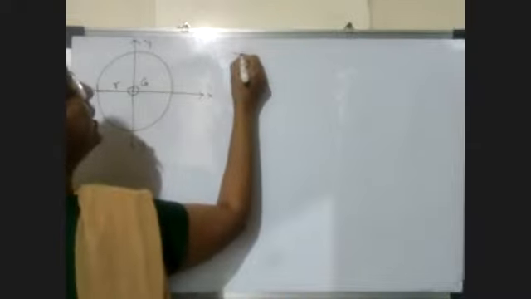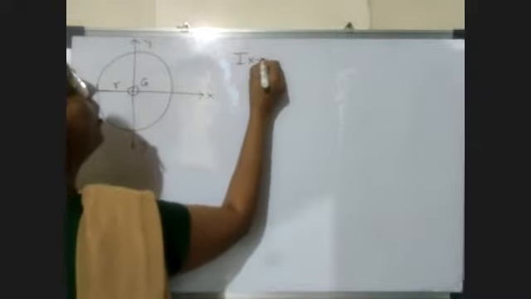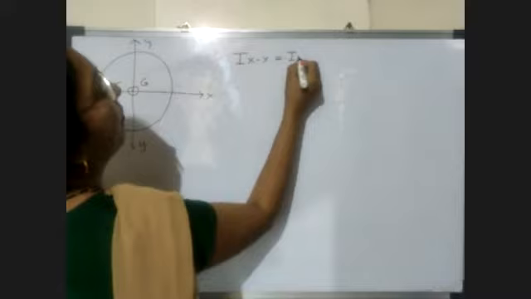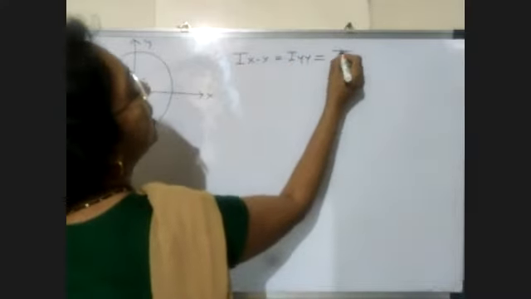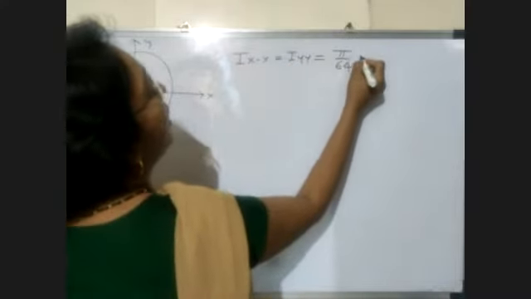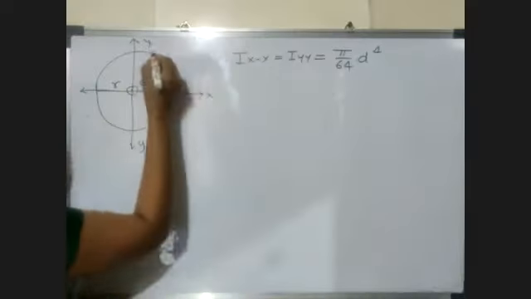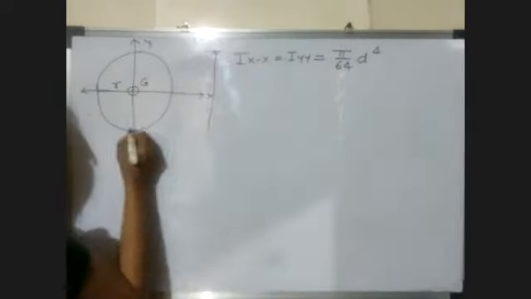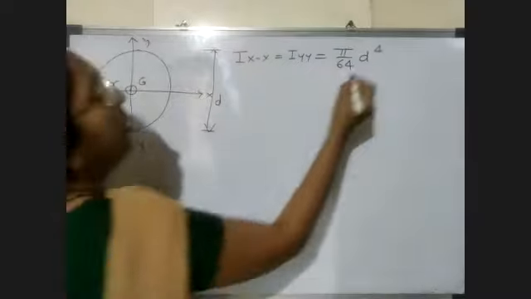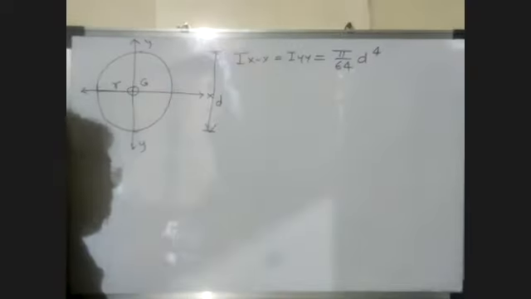So this is your centroid. Now the radius of this circle is say R. Now this one is your horizontal centroidal axis. This one is your vertical centroidal axis. Now again for a circle, Ixx and Iyy both are the same. And the formula is pi by 64 d raised to 4, if the diameter of the circle we consider as d. So the formula is pi by 64 d raised to 4.